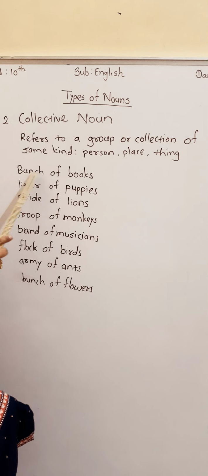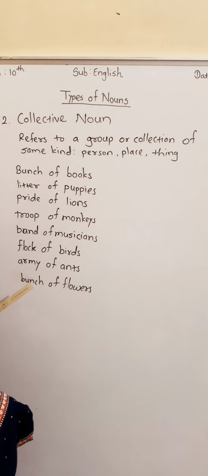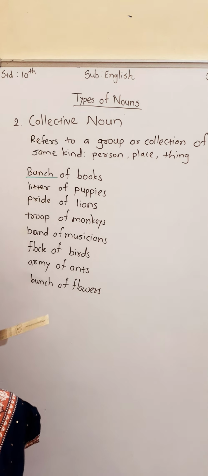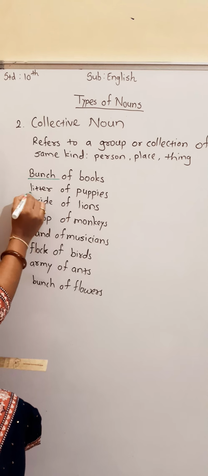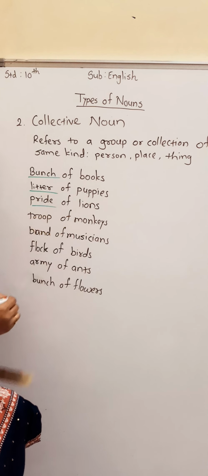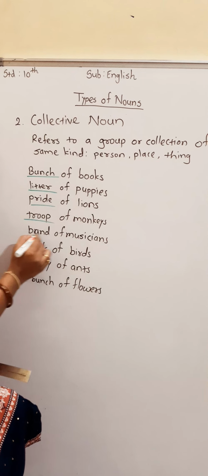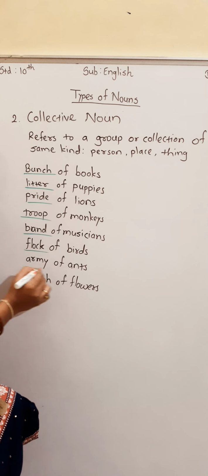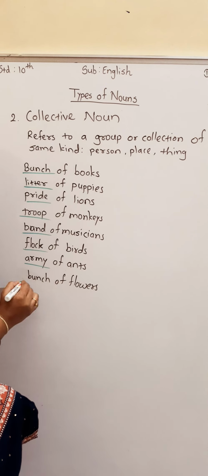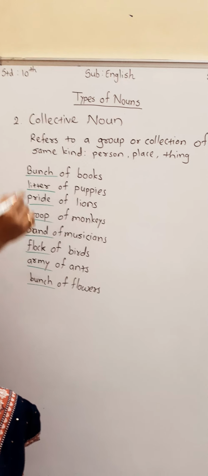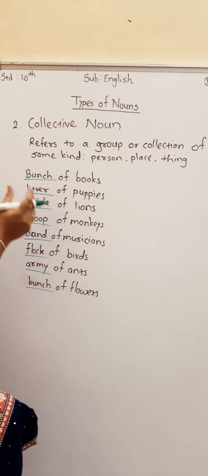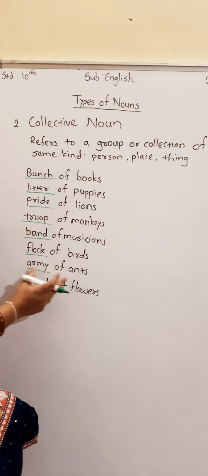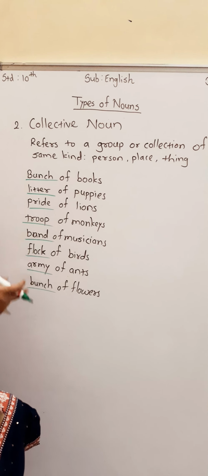See, bunch of books means lots of books are there. This is a bunch or a group of books. So this word indicates collective noun. Litter of puppies, pride of lions, troop of monkeys, band of musicians, flock of birds, army of ants, bunch of flowers. These all words show the group, indicate the group of all these things with the same kind. Lots of ants are there in one group. That is called army of ants. So these are called the collective nouns.